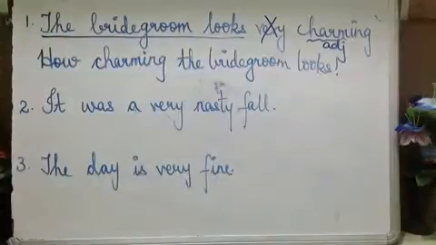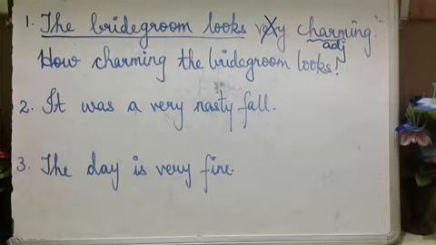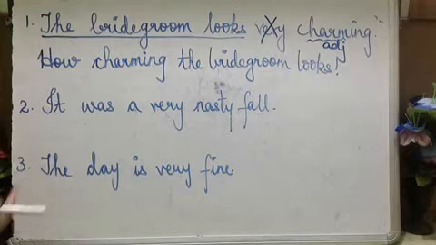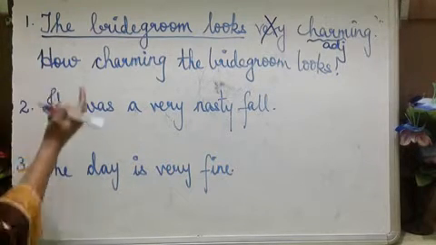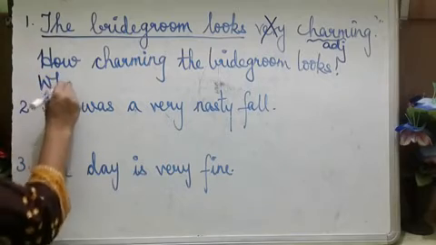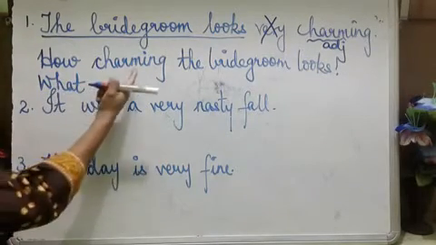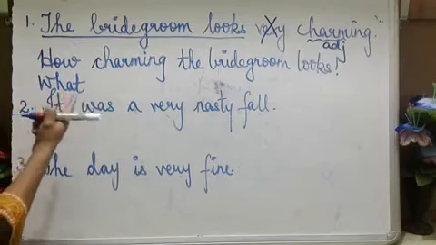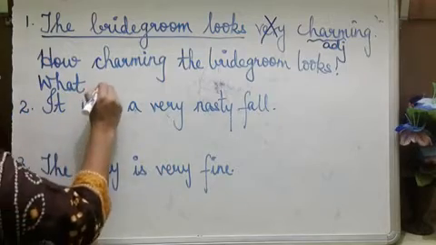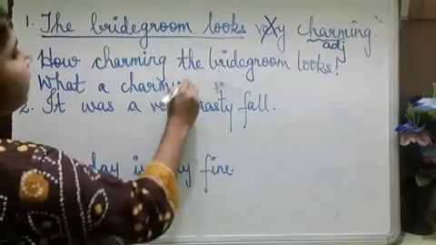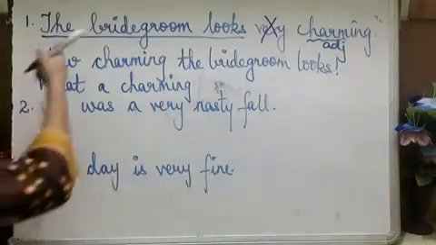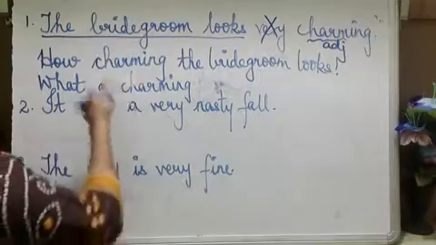If you want to use "what" also you can, but you have to provide an article for that. Before that adjective, a or an should be there. So, what a charming, which is a noun, bridegroom.